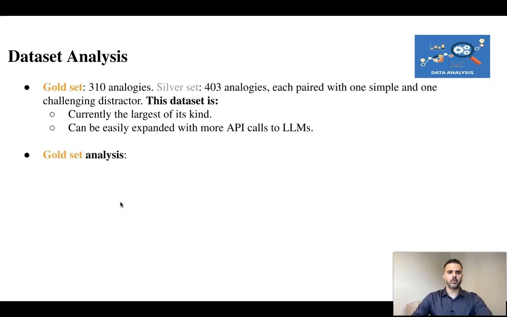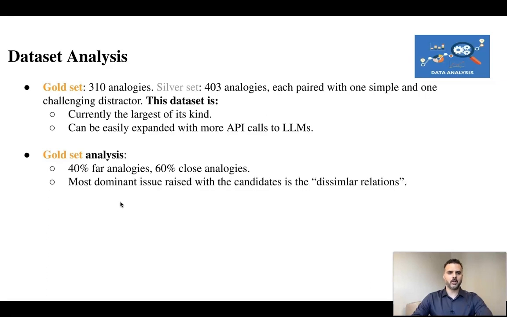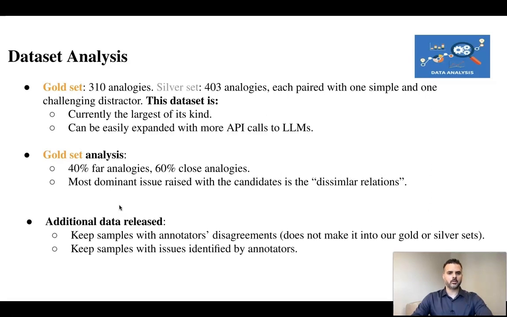We then analyzed our gold set and found that we have a pretty balanced distribution between close and far analogies, and we found that the most dominant issue raised with the candidates is dissimilar relations. We note that we also keep samples with annotator disagreements and issues identified by annotators for future research.